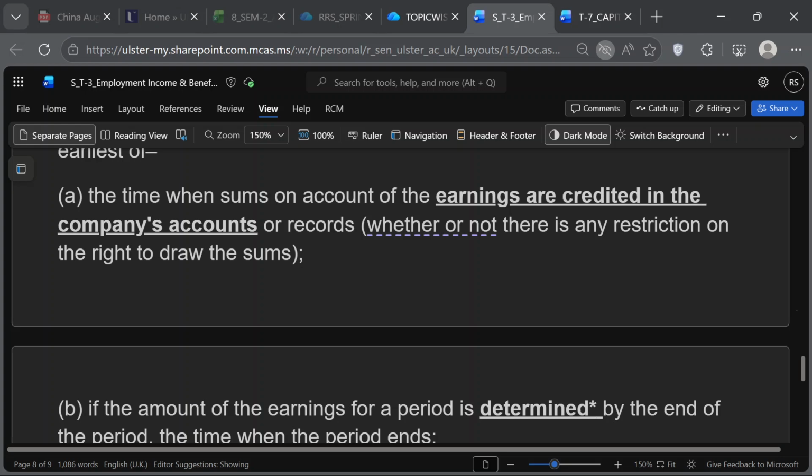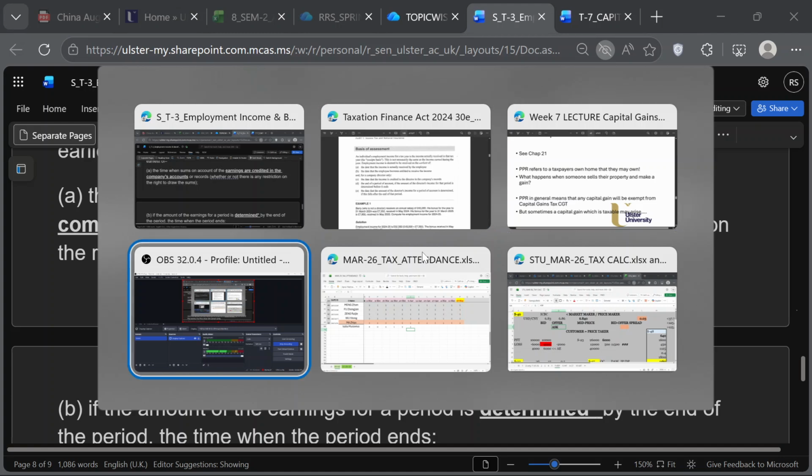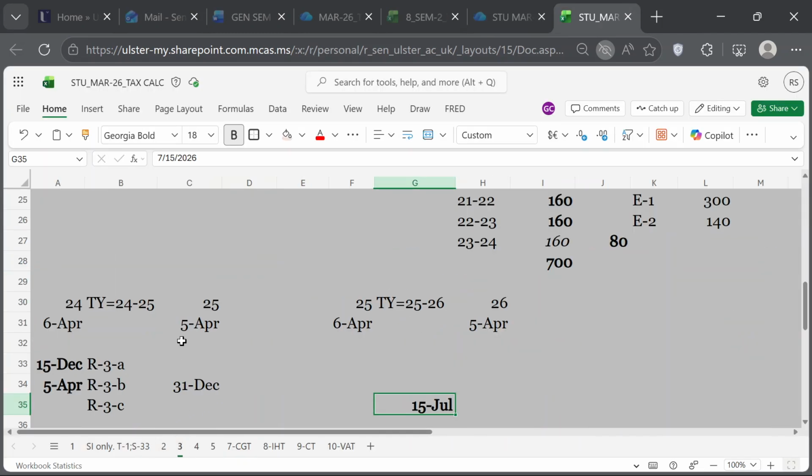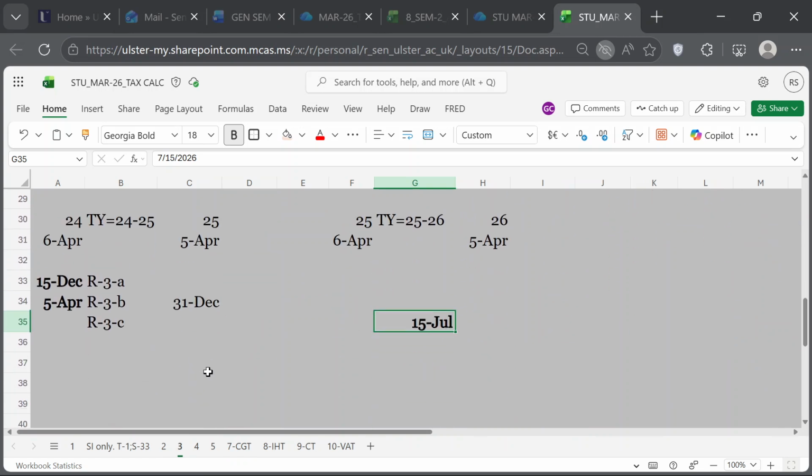Okay. I also have an example in your calc file. This is topic 3, right? I did this example. See, all these examples, you guys have all forgotten. Okay, look at this now.